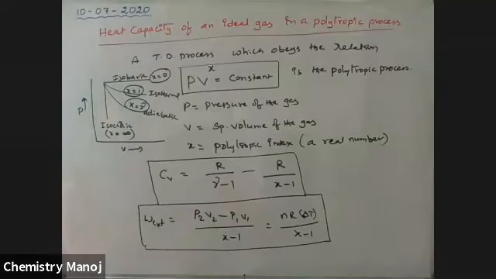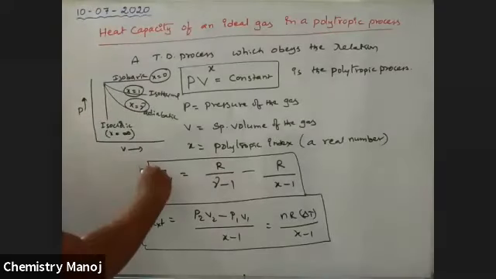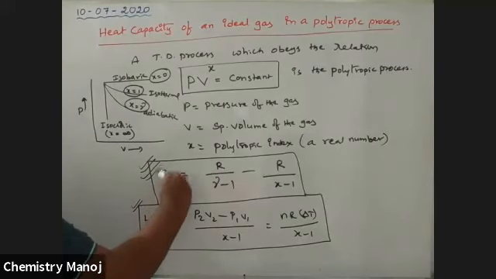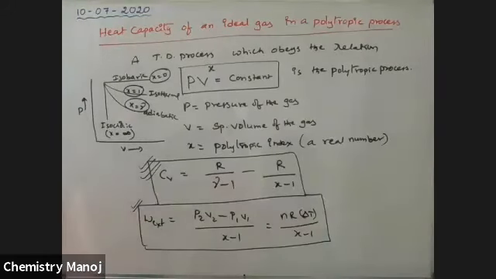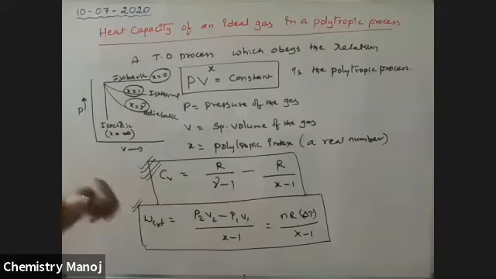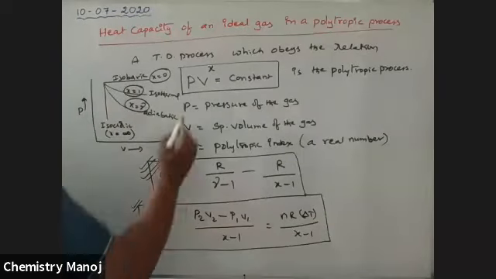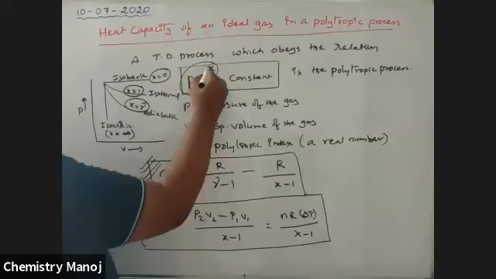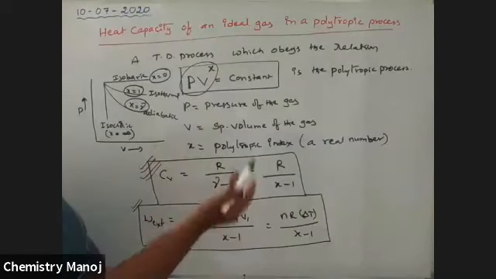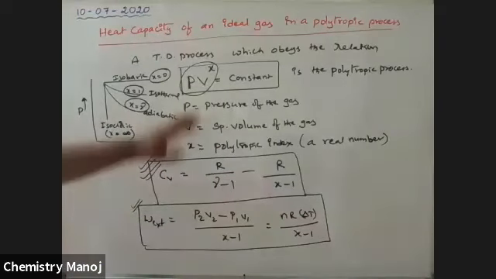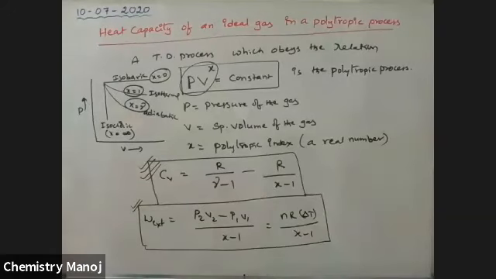So these are the most important formulas. You should know these two formulas by heart. It is very, very important. So it is work done, and that is the heat capacity at constant volume for a polytropic process. What is a polytropic process? Any process which follows the equation PV power x is equal to constant is considered a polytropic process. So for such a process, this is the Cv value and this is the external work value.